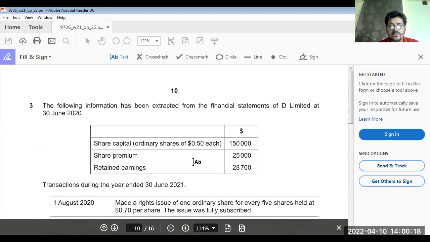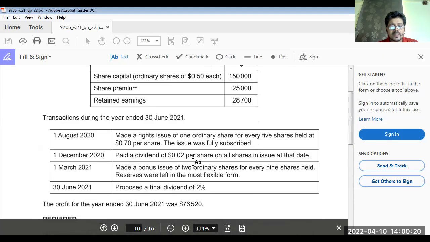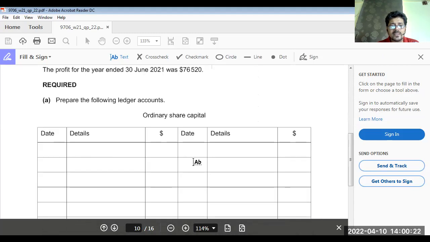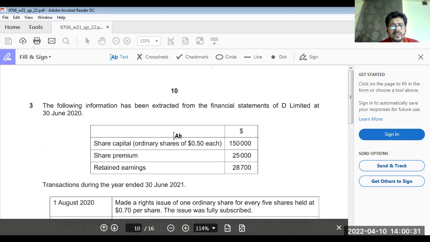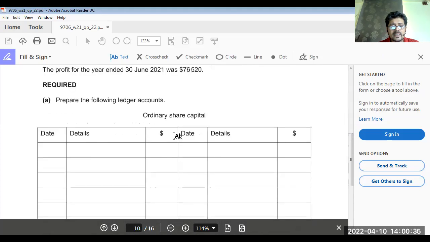Now, this question is from company accounting. We have to make a T account of ordinary share capital. Okay, we'll make the T account, no problem. 30th June 2020.